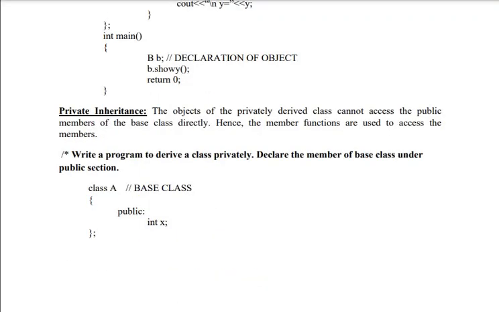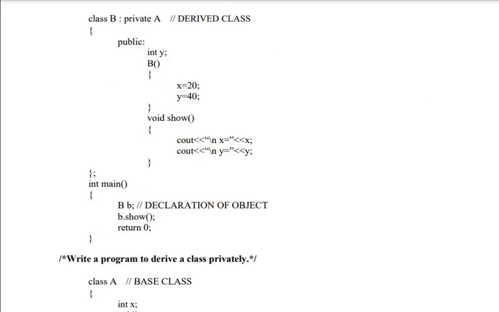So private inheritance, look at this. Class A, I have an X in public. Look at this, class B private A. B is created from A but private. So what is inside B? I have Y and one constructor and one method show. Inside show, X is displayed and Y is displayed.